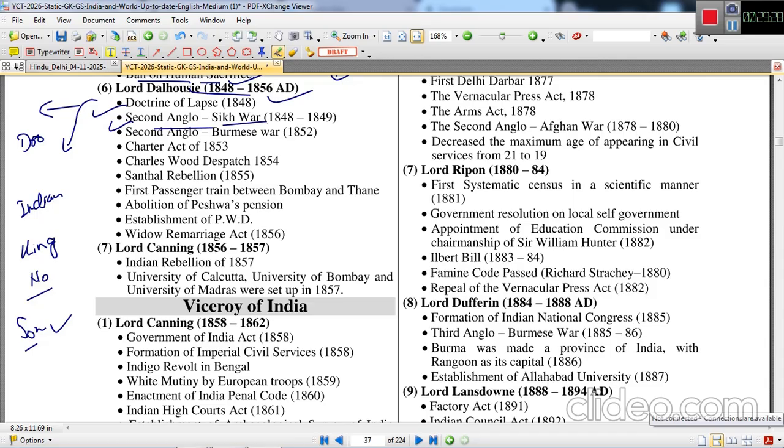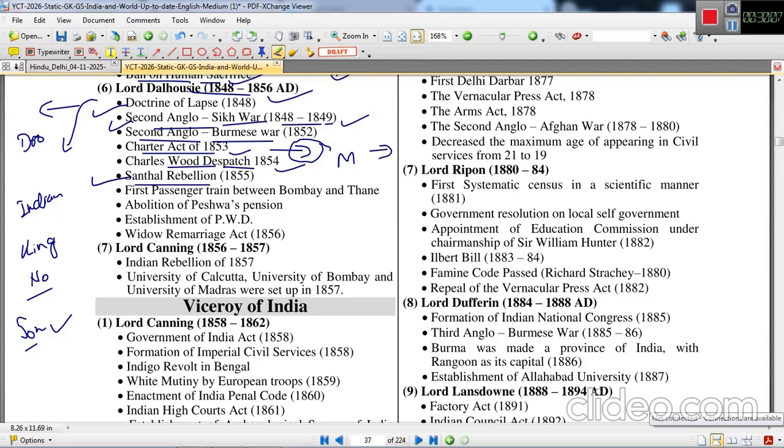Second Anglo-Sikh War also took place under the Governor Generalship of Lord Dalhousie between 1848 to 1849. Second Anglo-Burmese War 1852. Charter Act of 1853. Charles Wood Dispatch, the Magna Carta of Indian education, was sent to India, under which there was a provision that higher education must be in English and vernacular language was discouraged.